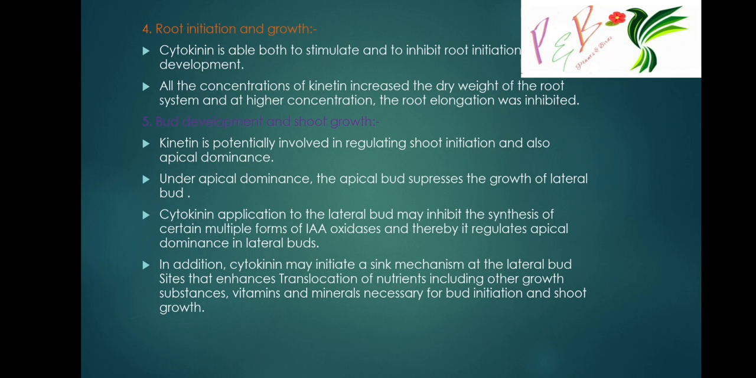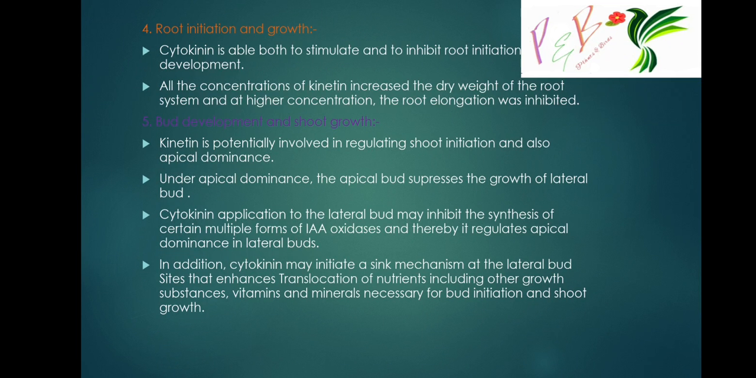Kinetin is potentially involved in regulating shoot initiation and also apical dominance. The regulation of shoot initiation and apical dominance is done by cytokinin. Under apical dominance, the apical bud suppresses the growth of lateral buds. As I told you, it is a main disadvantage of auxin. Cytokinin application to the lateral buds may inhibit the synthesis of certain multiple forms of IAA oxidases, and thereby it regulates apical dominance of lateral buds.